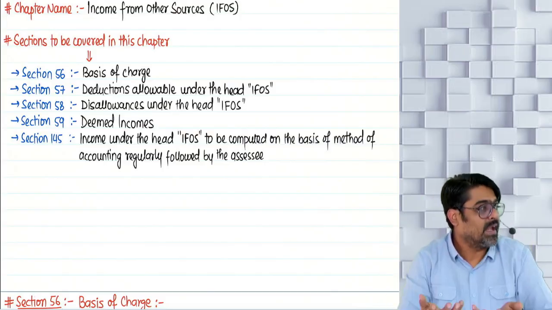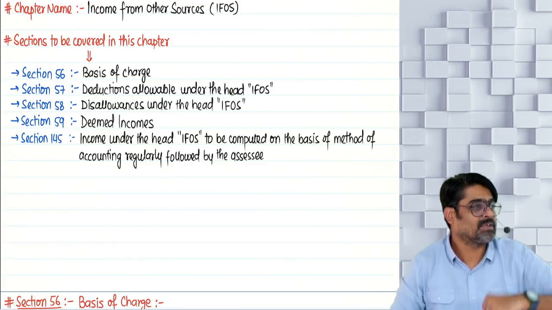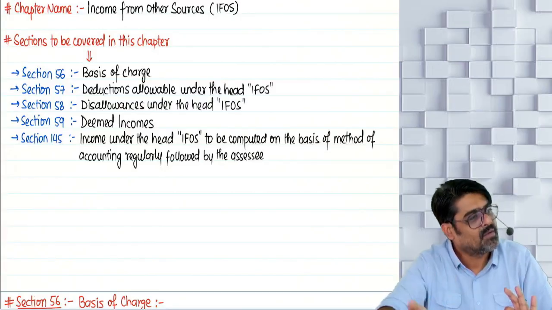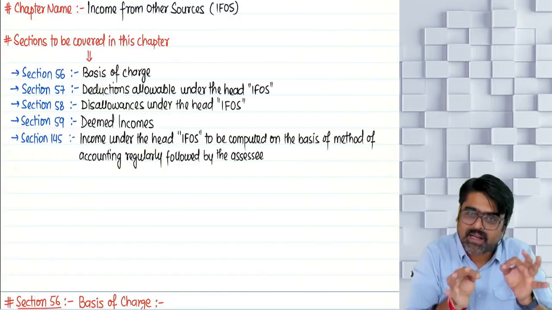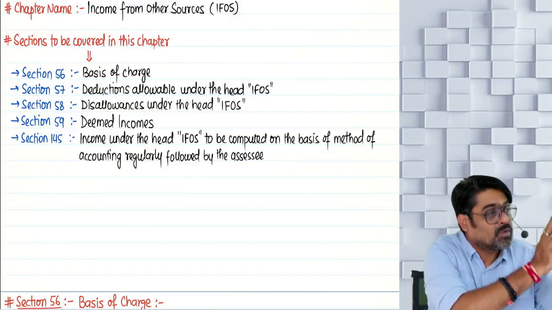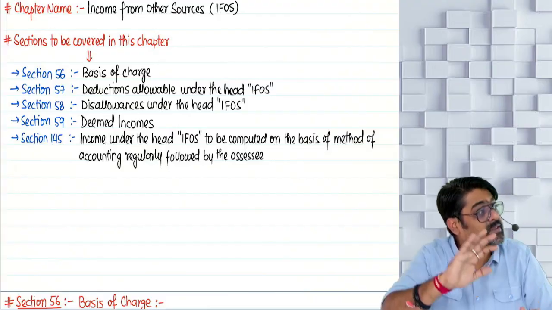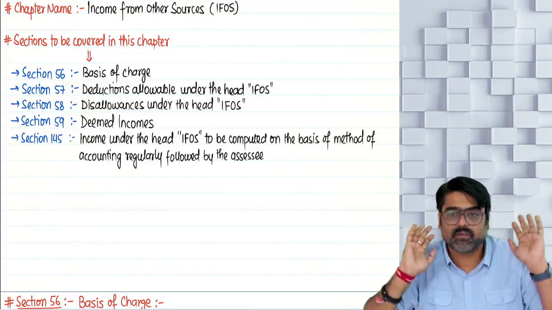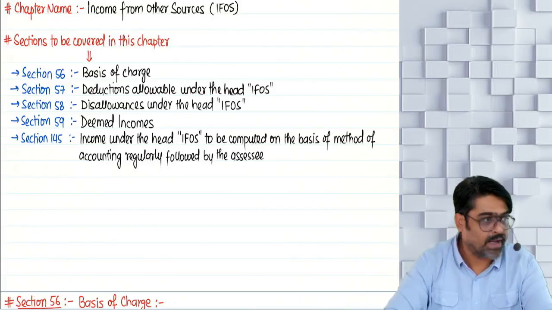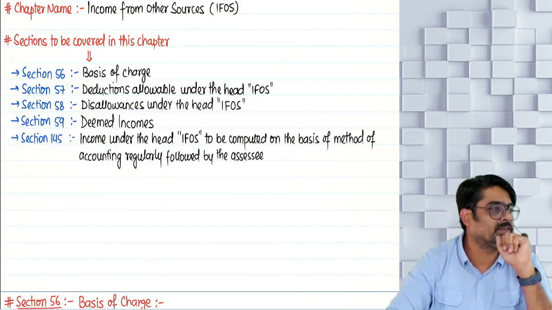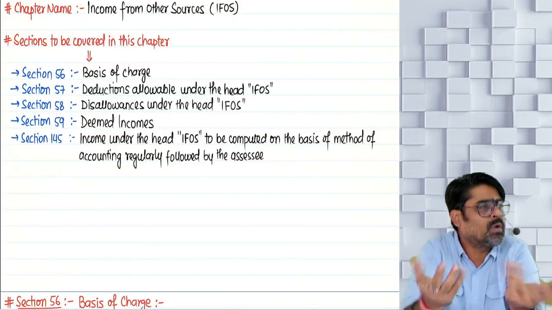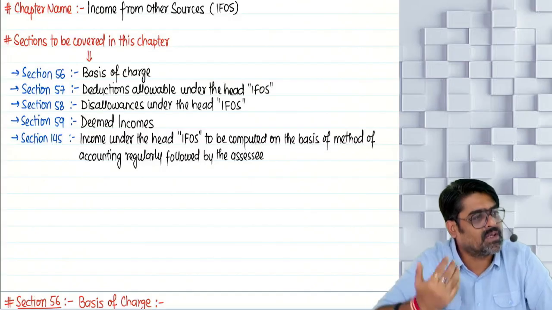Now, instead of saying that the deduction is allowed under section 30, section 31, or section 37(1), you will say the deduction is allowed under section 57, because these expenses are incurred to earn your IFOS income. So these expenses will be allowed as a deduction under the head IFOS from your IFOS income under section 57. That's it. There are certain items which you cannot claim as a deduction. If something like that happens for IFOS income also, then don't claim it as a deduction and say this is disallowed as per section 58. That's it.